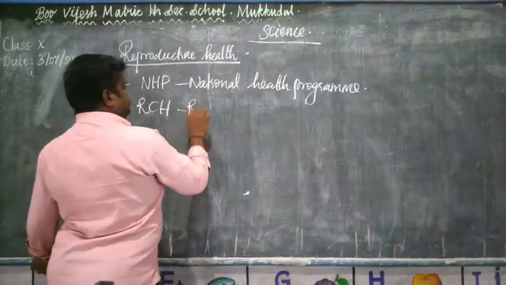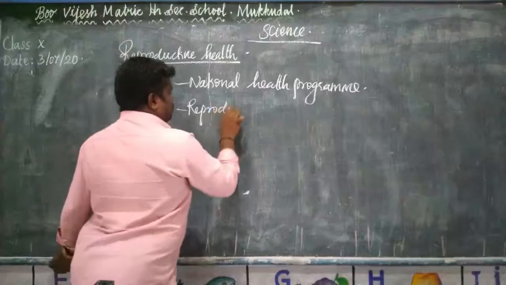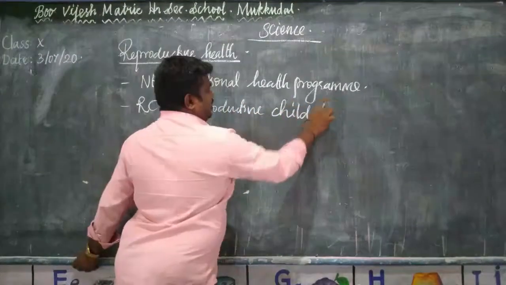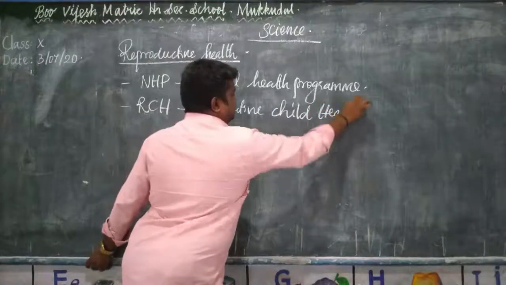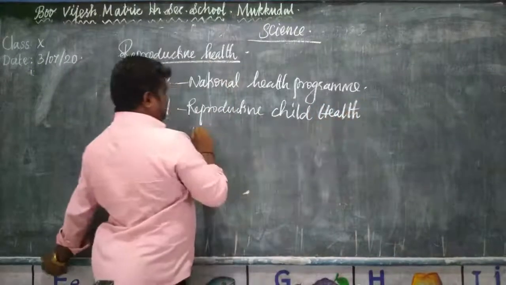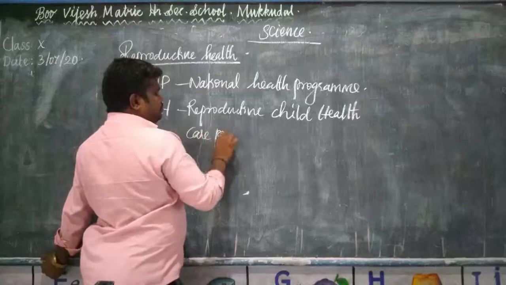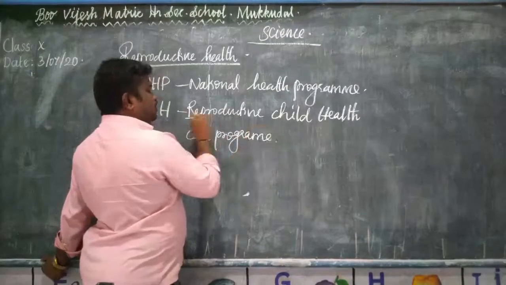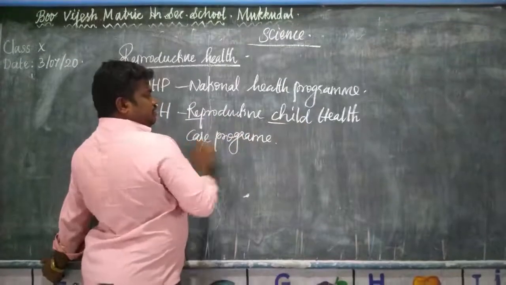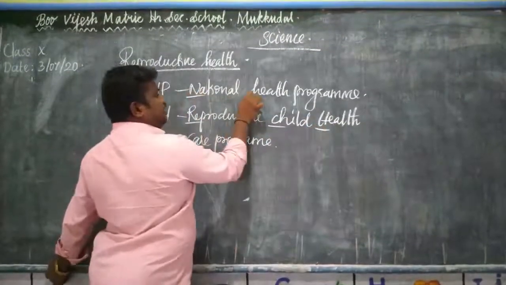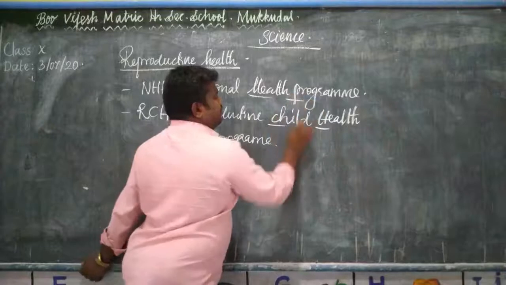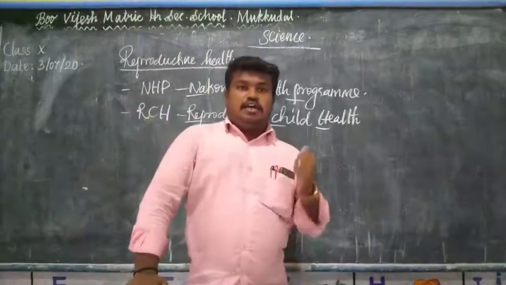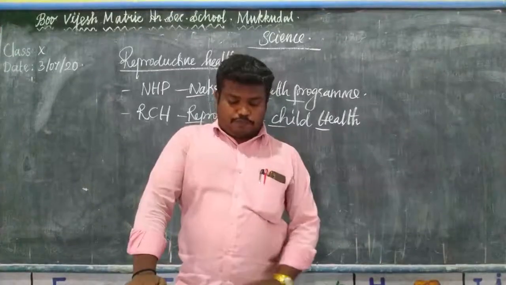Okay, RCH, NHP. These are launched by the government.